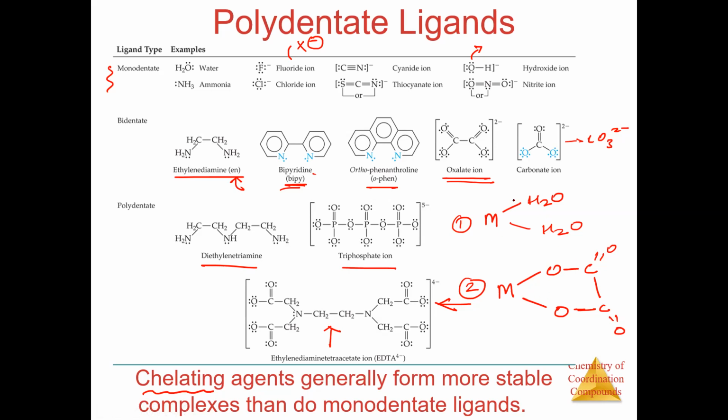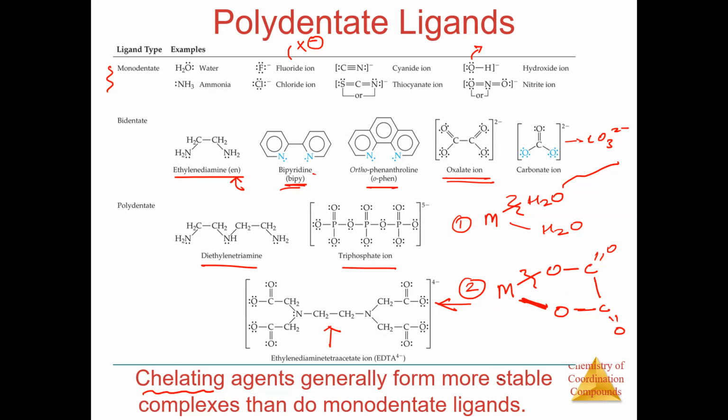Now, let us suppose this bond to an H2O breaks with some heat. If one bond breaks, this water will go away, I don't know where. But if I give the same amount of heat and this bond of the oxalate breaks, this O negative cannot go far away because the other bond is still there. It will stay in the vicinity, in the neighborhood of the metal atom, and it can attach once again.